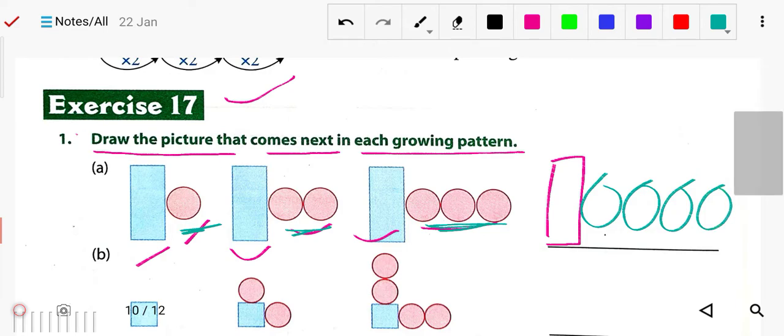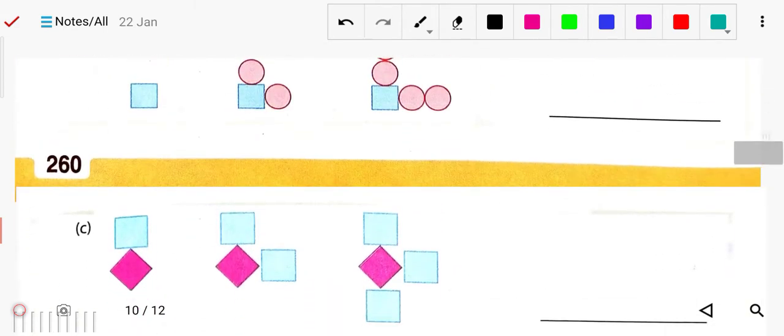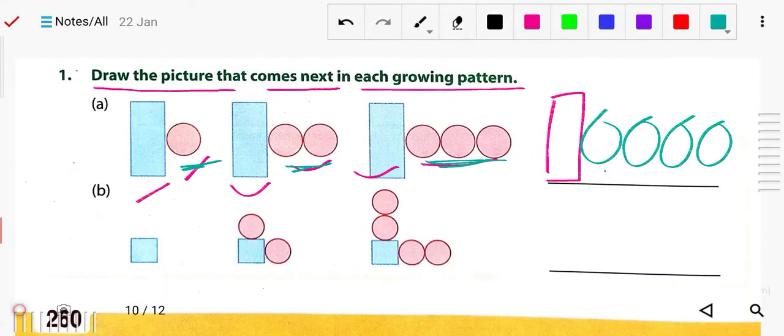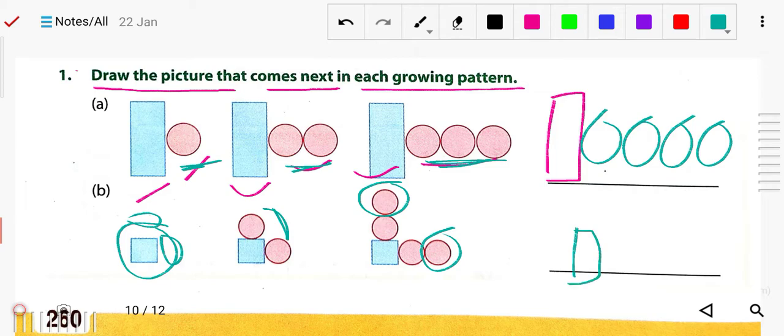Now similarly, you can see the next question. In the next question, only a box is there. Now two circles are added, one here and one there. Now next again two are added here. It means in the next one there will be a box, one circle here, one circle here, which is already there. And you can see that every time one circle is added on the upside and right side.